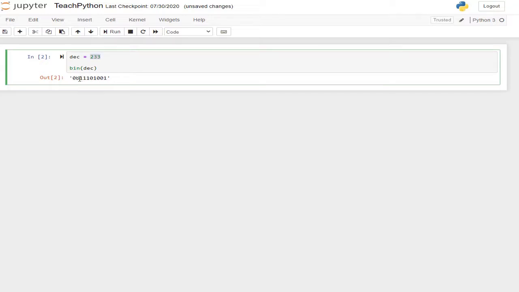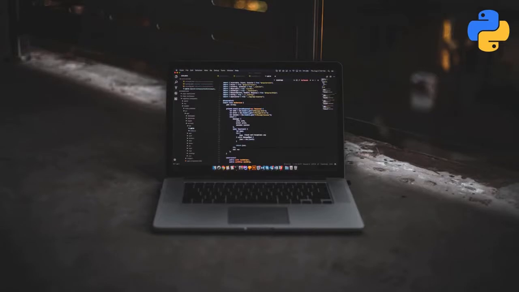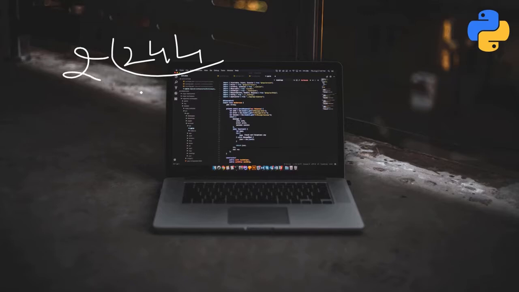Now you might be confused about what this 0b is and what exactly the binary number is, because of what we have studied in classes. In school, for example, we are given 244 and we need to calculate its binary number. We simply divide by 2: 244 divided by 2 is 122, and the remainder is 0. We write 0 here.